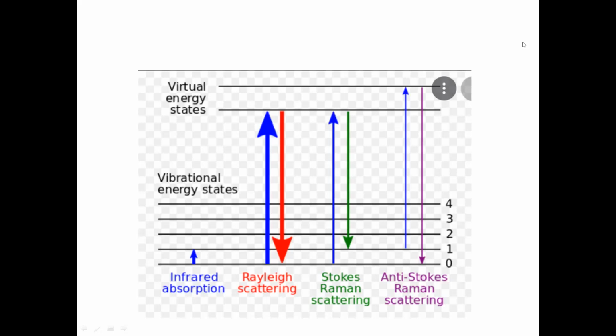I was asking that the anti-Stokes Raman scattering light was absorbing more than the Rayleigh scattering light. It was V0 and it was V0 plus Vm. Hence, its peak should be higher than that. No, that is not showing the peak. That is showing the absorption, not the intensity level. That is showing how much energy is absorbed. Less energy will be absorbed, then it will show the anti-Stokes line, because it is going to a higher virtual energy state.